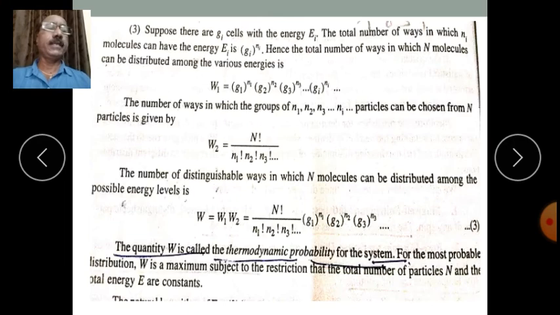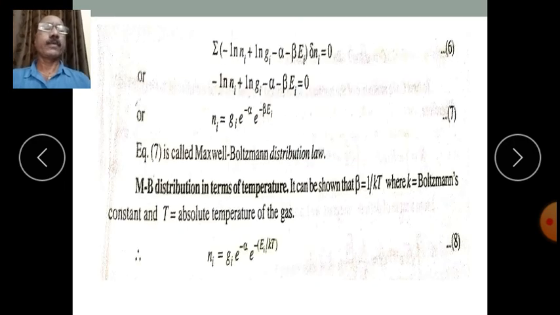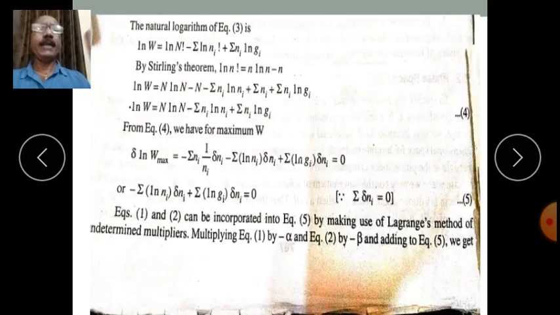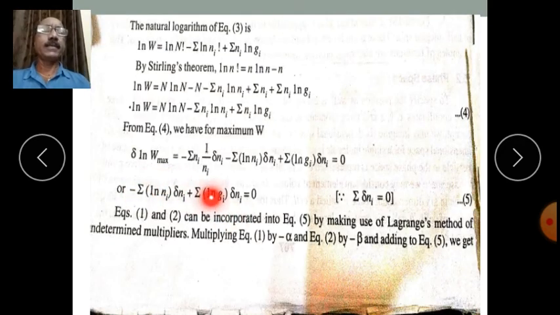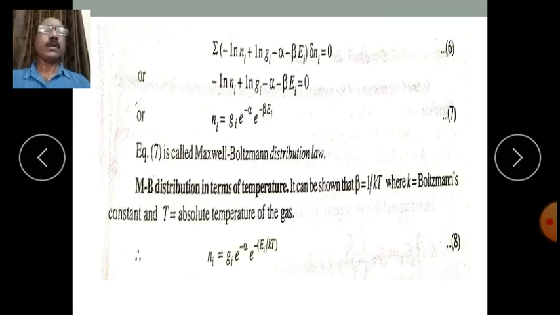So that is depicted here: minus alpha minus beta Ei, and the previous terms as they are after taking delta Ni common. So minus log of Ni plus log of Gi minus alpha minus beta Ei into delta Ni is equal to 0.